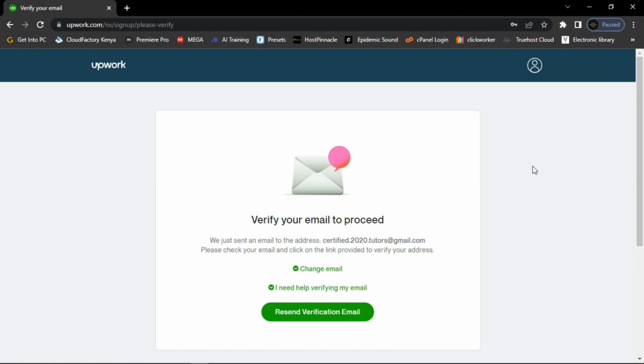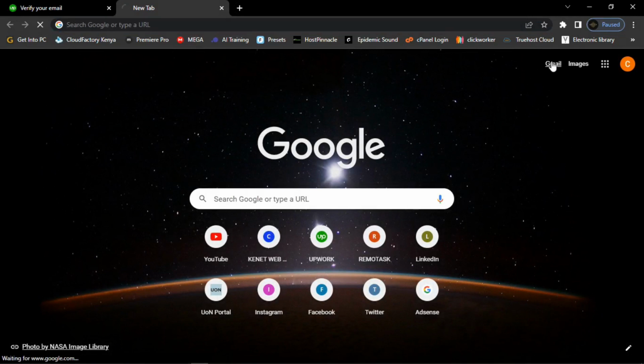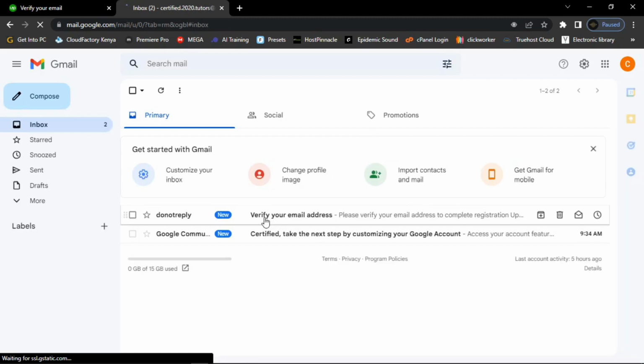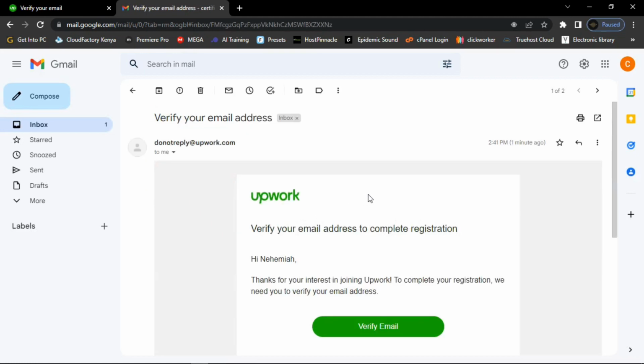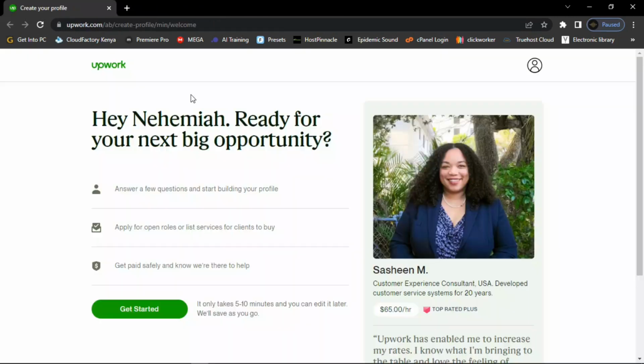So let me just open my mail so that I may see the verification email. So let me go to the mails here, and then I open my mails so that I can see them. Then I click on this button that says verify email. Basically guys, when you verify your email, you are going to have this kind of page here. Just click on this get started.